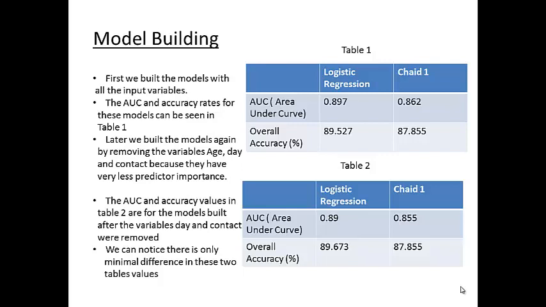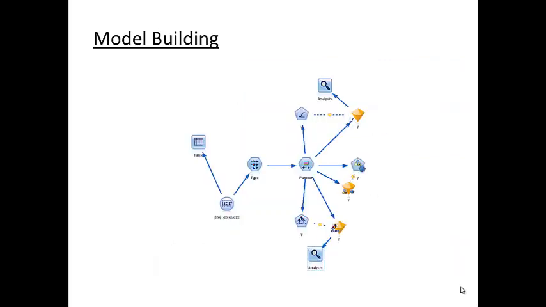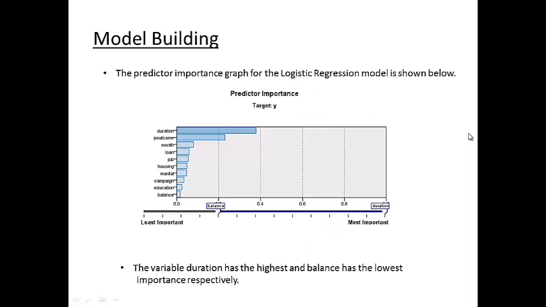In the second table, we removed some variables like age, day, and contact, because they have very low predictor importance and are not contributing much to our model. After that, we got almost the same accuracy and area under curve values for the logistic regression and CHAID models once these variables were removed.